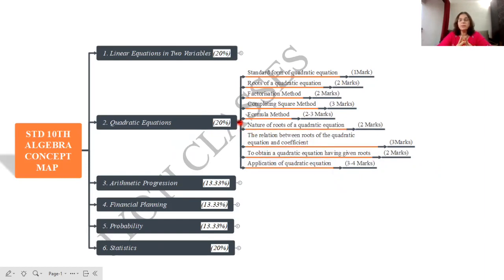See, generally we have 11 marks in our 40 marks paper. 29 marks come from your syllabus and 11 marks are based on external questions. So the application of quadratic equation will be the question asked in that 4 marks question, which is external.